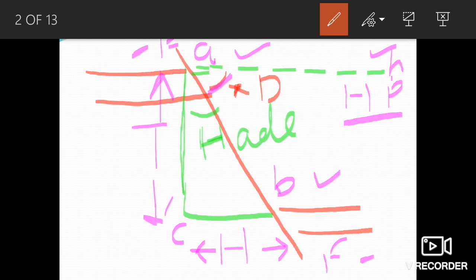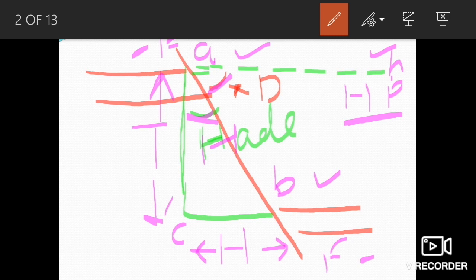Whereas for the vertical component, this angle, the angle CAB, is the hade of the fault.